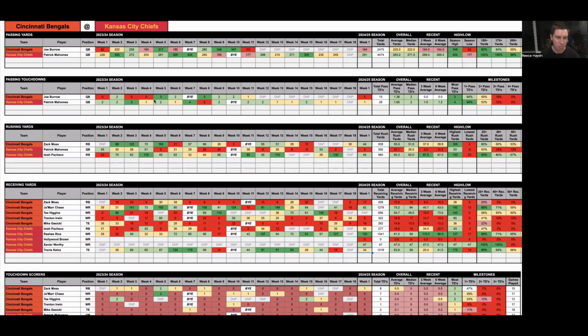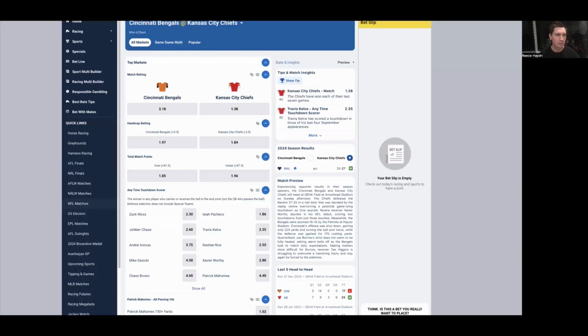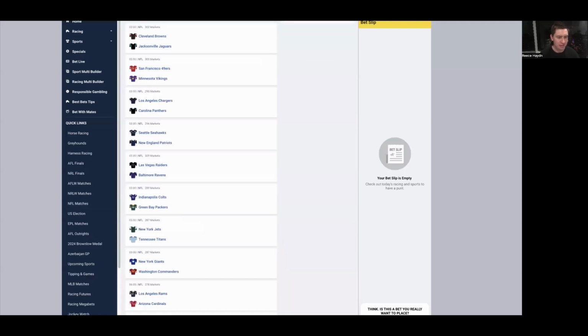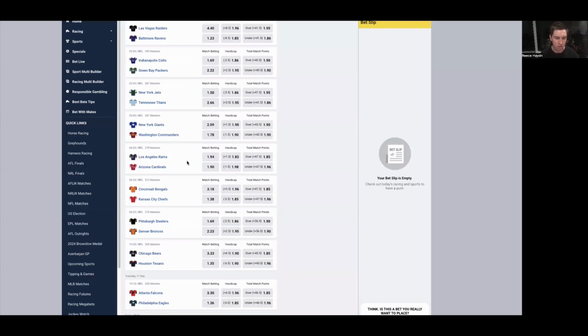Mahomes to throw a touchdown is probably another good betting opportunity. However, there's not a great deal of odds in it, and generally, over the past 6 games, he's only thrown more than one in one game across those past 6. But I think Kansas City will win this game and win it comfortably. And I feel like just at this stage of the season, it's not one you really need to overthink too much.